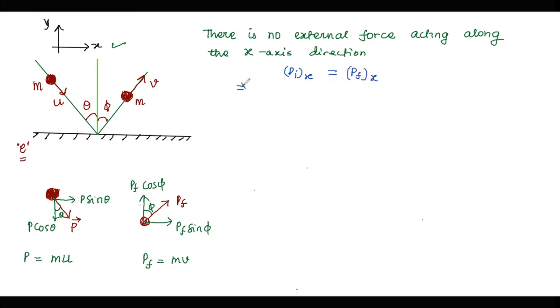तो P initial along x equal to P final अगर अपने करें तो P initial along x-axis is equal to mu sin theta and P final along x-axis अगर अपने करें then it can be written as mv sin phi. तो यहां से अपने इस इक्वेशन को मॉडिफाई करके लिख सकते हैं कि u sin theta is equal to v sin phi. So this becomes the first equation that we have. तो यहाँ पे अपने ये बात एस्टेब्लिश कर रहे हैं कि x एक्सिस के अलोंग कोई फोर्स नहीं लग रहा है.